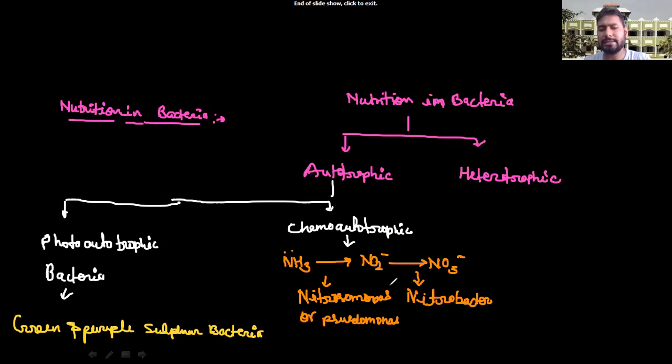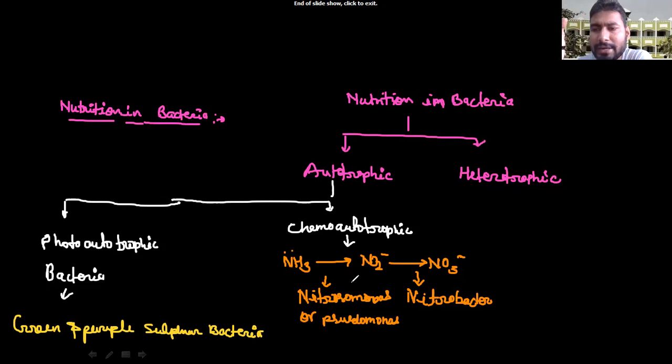So ammonia is going to convert into nitrite. This is an oxidation phenomenon, and the bacteria involved are Nitrosomonas or Pseudomonas. This nitrite again oxidizes and forms the nitrate, which is performed by the bacteria Nitrobacter. These bacteria utilize their energy and produce energy in the form of ATP, and this ATP is used for their metabolic activity. So this is the autotrophic bacteria.